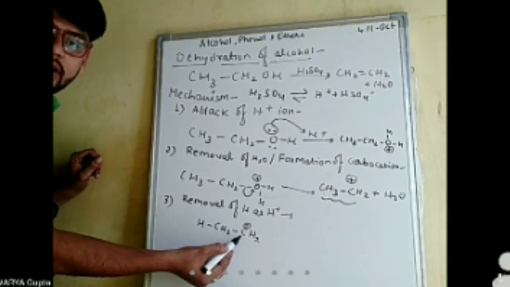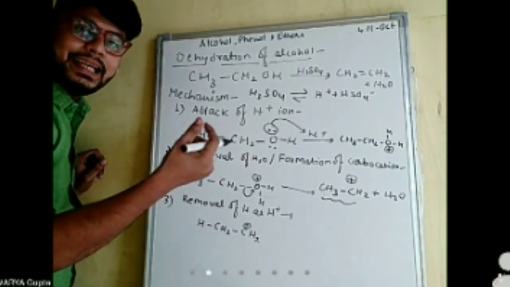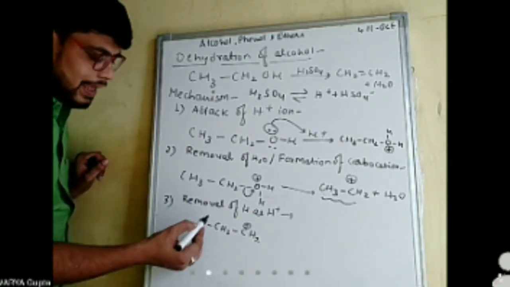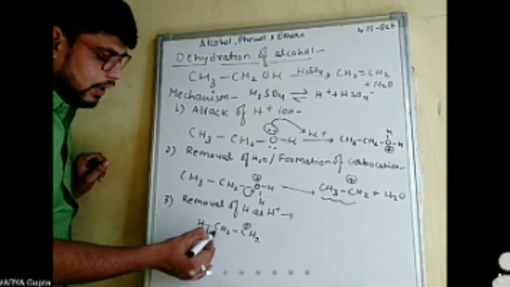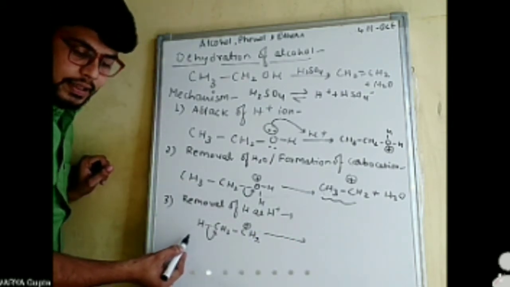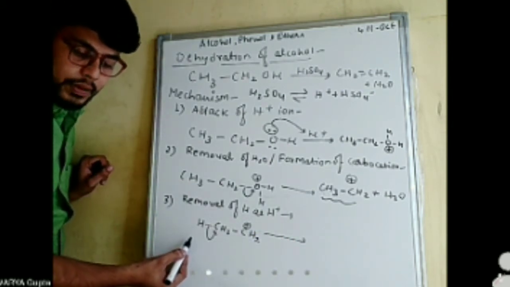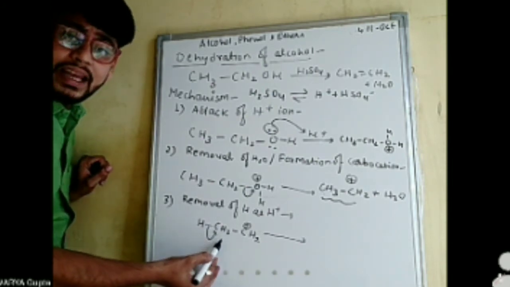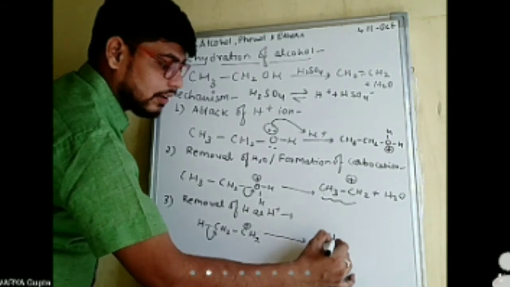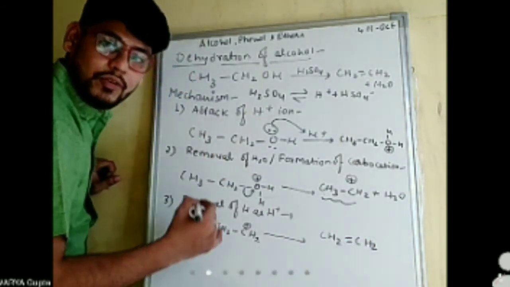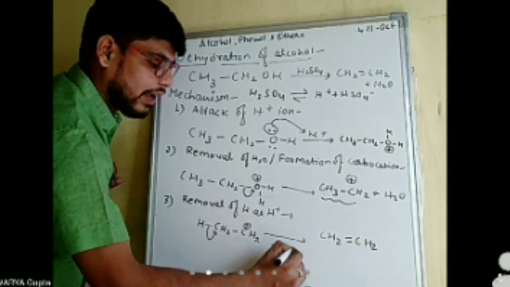This positively charged carbon demands electrons from the adjacent carbon atom, and that carbon takes up electrons from the hydrogen part, resulting in the formation of an alkene, as well as release of H plus ion.